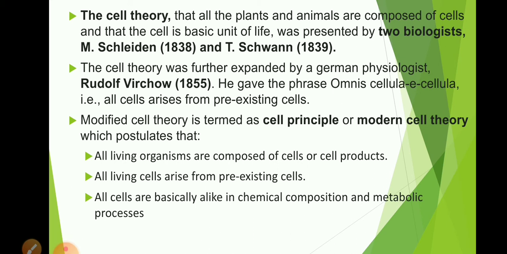All living cells arise from pre-existing cells, and all cells are basically alike in chemical composition and metabolic processes. So this is the modern cell theory which states that all organisms are made up of cells. New cells are formed from pre-existing cells by cell division, and all cells are basically the same in chemical composition and metabolic processes.